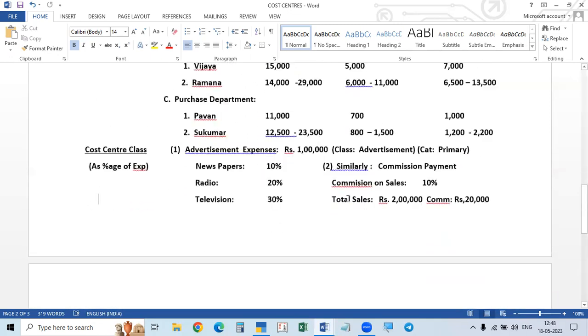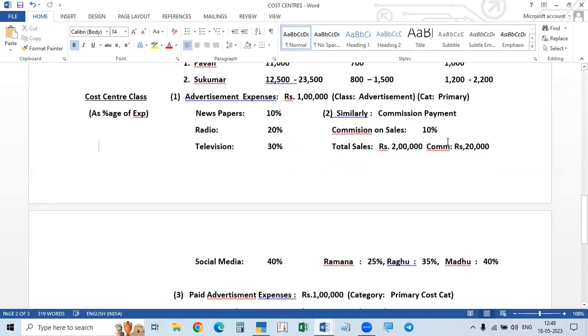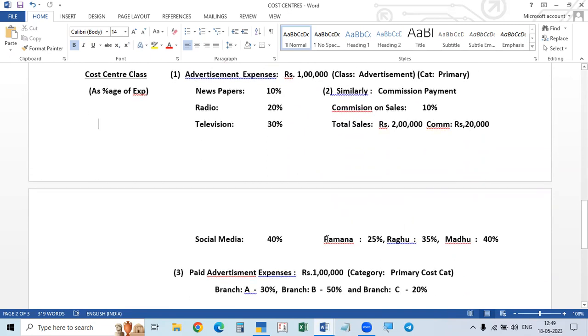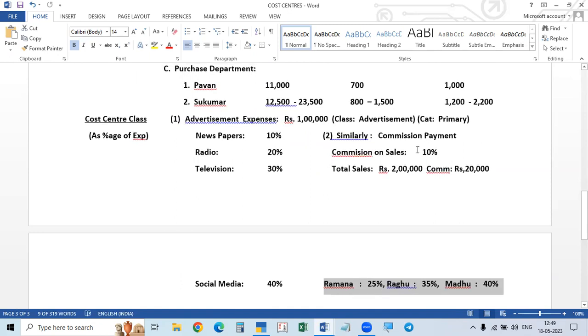So here, I will give you a small example. Here, commission paid to salesmen. So 22 lakhs is the commission sales, and 10% of the commission is 20,000. This 20,000 is to be divided among these three people. But here the category is not given. We take it as primary category, and the expense divided as percentage is, sorry, commission paid. That is salesman commission.